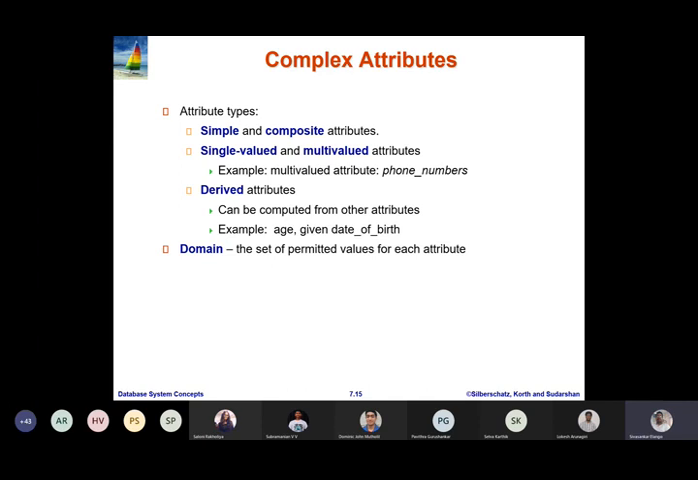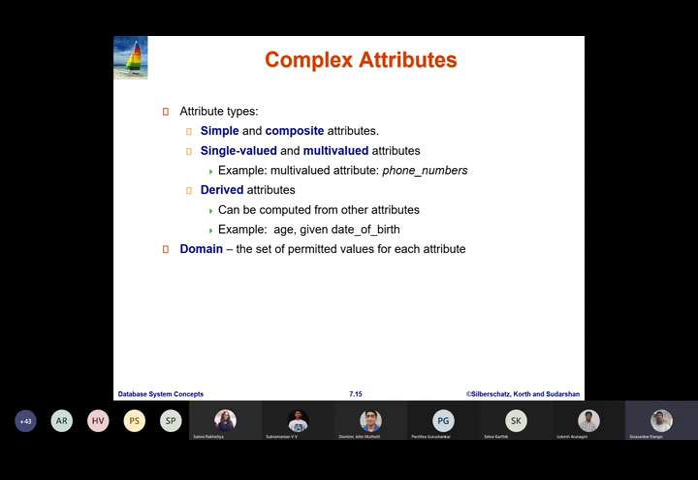So for example, you have some attribute like date of birth of a particular student. Based on the date of birth and the current date, we can compute the age attribute of a particular student. So the date of birth of a particular student is known as a stored attribute, whereas the age attribute is going to be the derived attribute of the particular student.